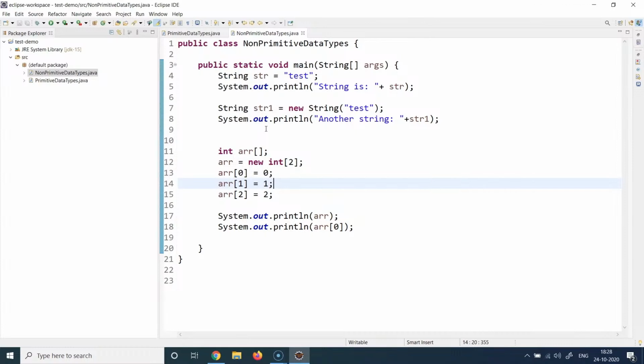Why do we do this? It is because Java does provide native support for string handling in the JDK. That's the reason some developers feel that string is a primitive data type, which is primitively supported by Java. But at the same time, string is so customizable and so special in nature: the way it stores the value, the way it provides the operations and handling. It's so different from primitive data types that it cannot fully be put in the same bucket. So that's why I said it's a special data type, a bit inclined towards the non-primitive category.